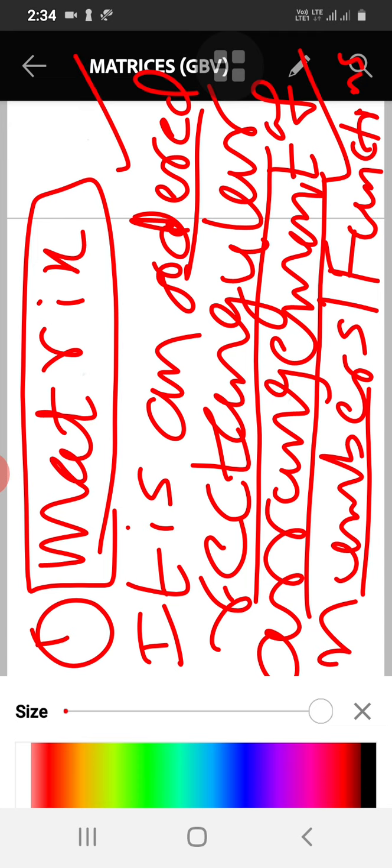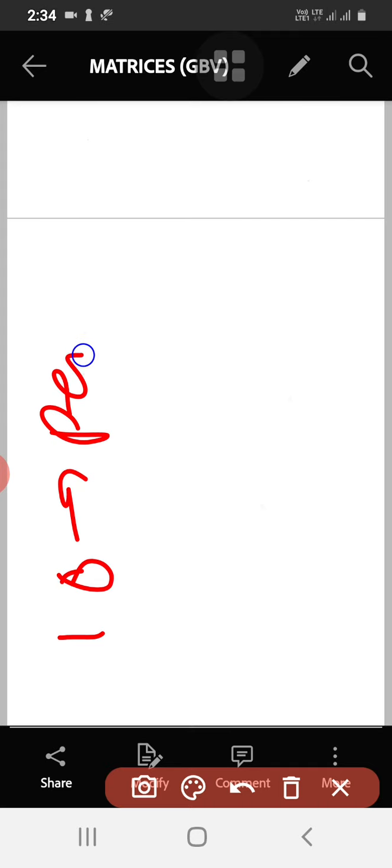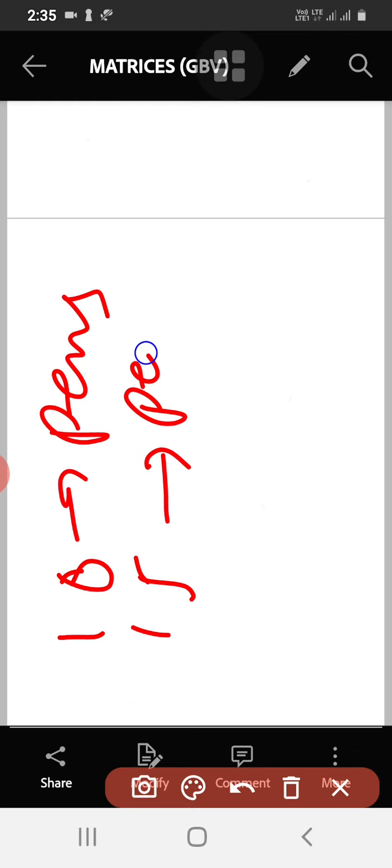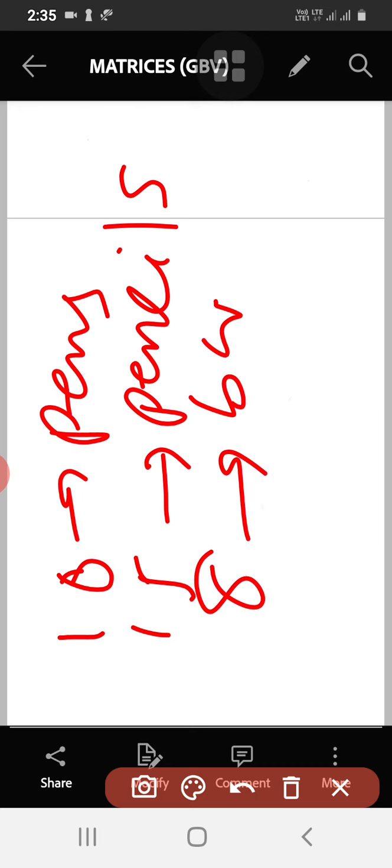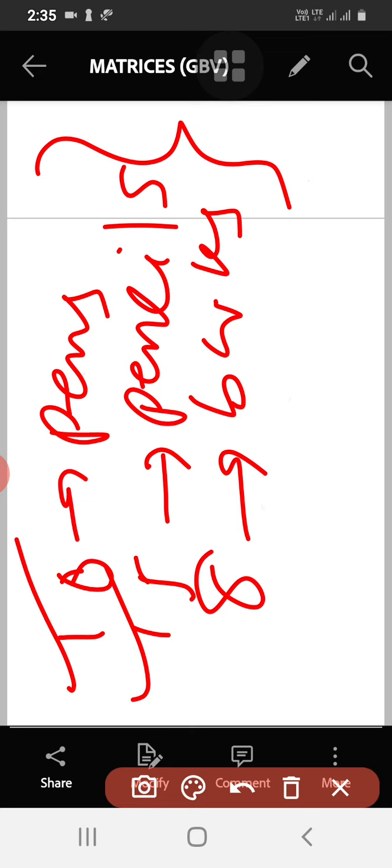So what does rectangular arrangement mean? For example, suppose we have 10 pens, 15 pencils, and 8 books.